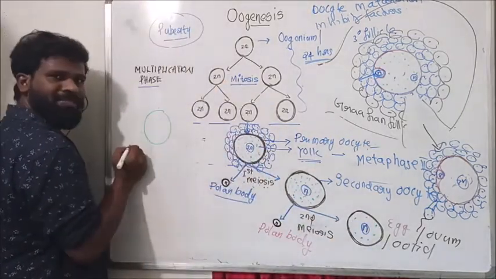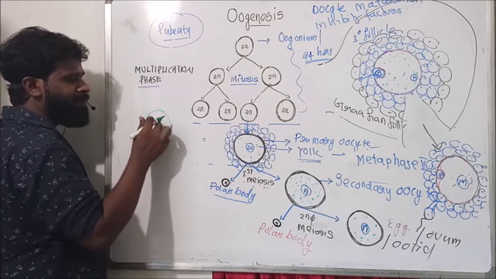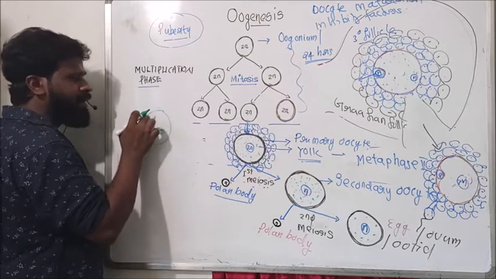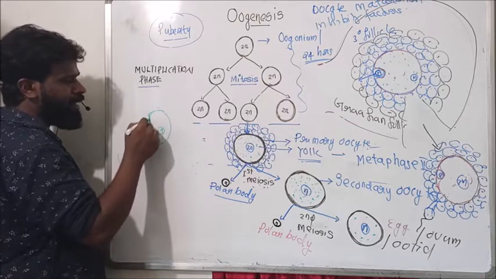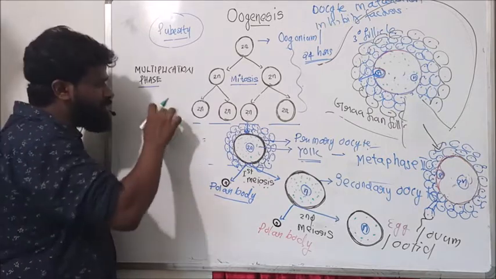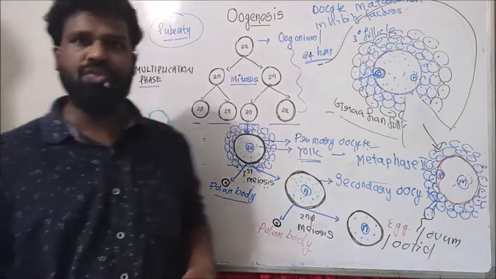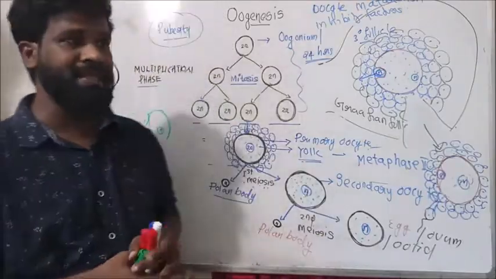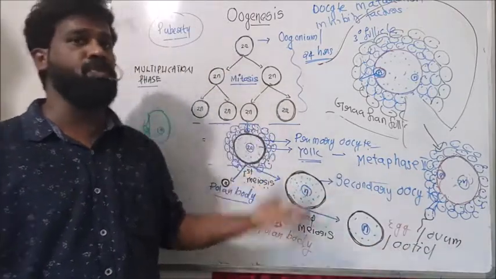As a result of the first meiosis, a small cell and a large haploid cell with a large volume of cytoplasm are formed. Again, it undergoes second meiosis to form the second polar body and a large haploid cell. So this unequal meiosis helps in concentrating more cytoplasm in the egg. This is the significance of unequal meiosis in oogenesis.